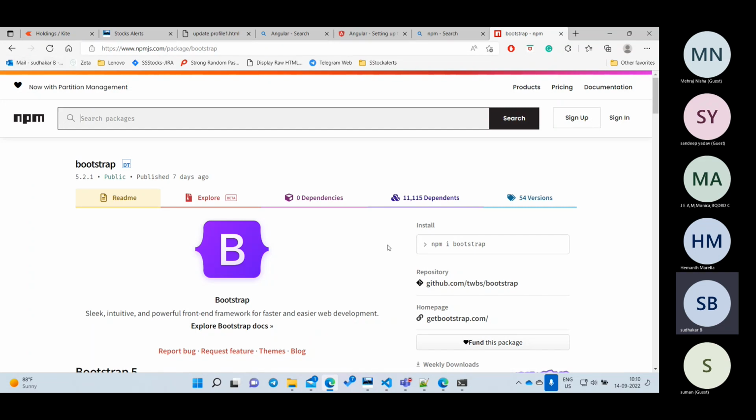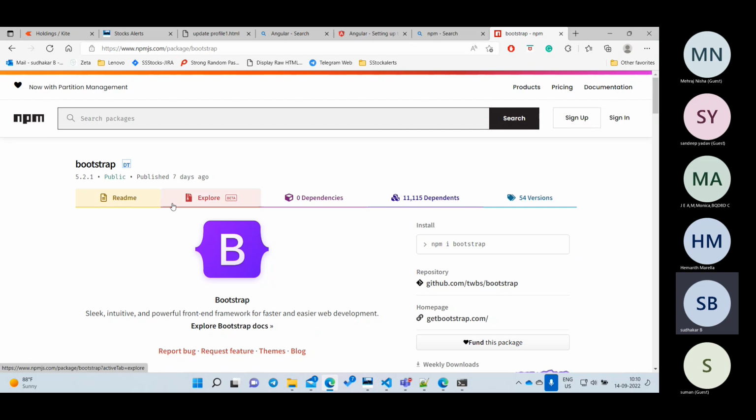Okay, sir, how will you get this information? See, npm i, and npm is nothing but a node package manager. I means install. Bootstrap is the library you want to install. We are going to see this one later, this is for example only.